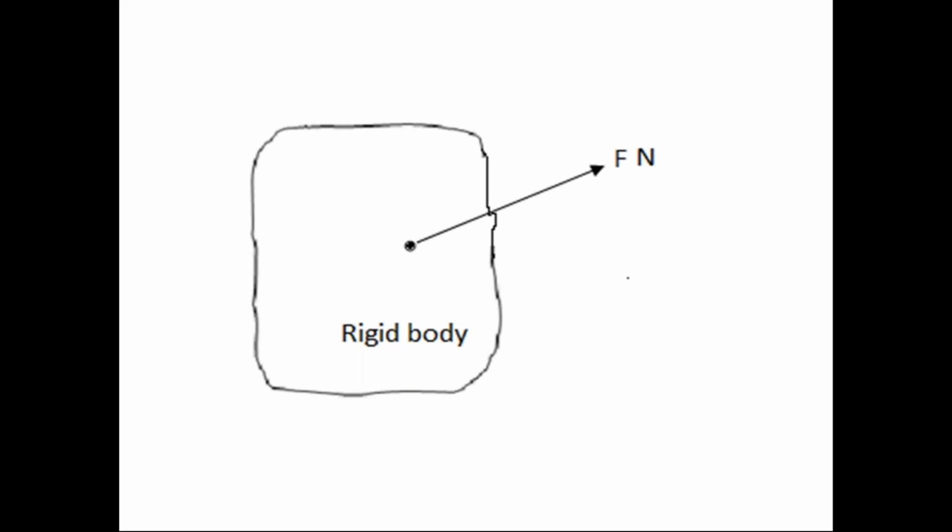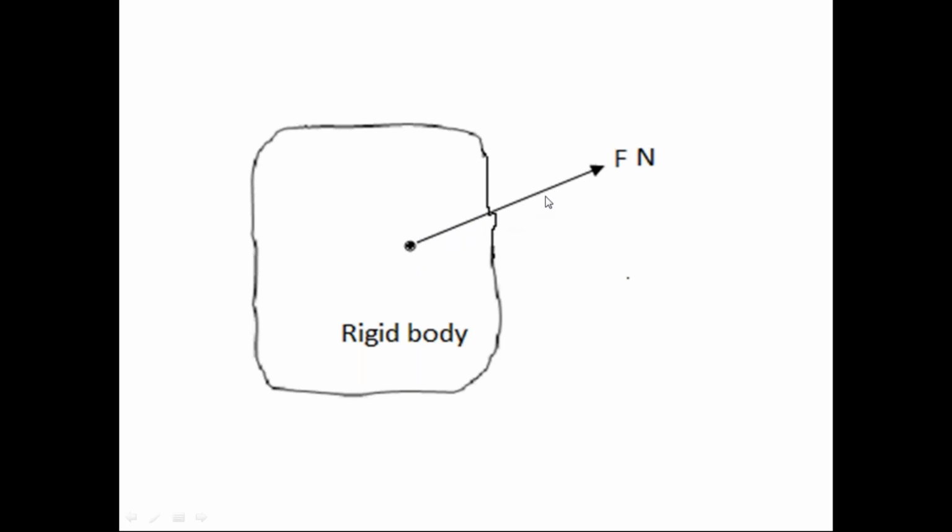Check this diagram. The force is acting at a point in the body. This arrow indicates direction of force. F Newton indicates magnitude of force. So in the diagram, this is the point where the force is acting on the body.